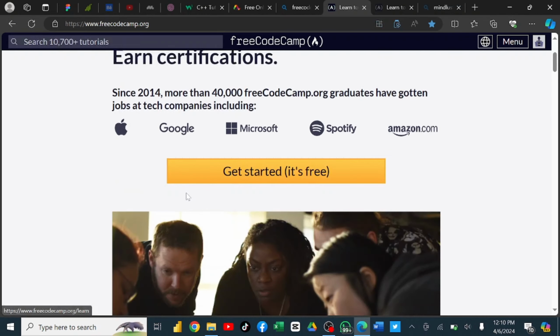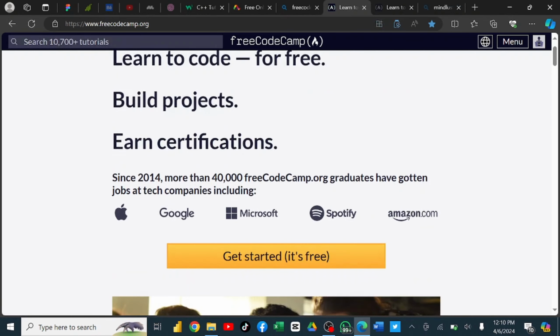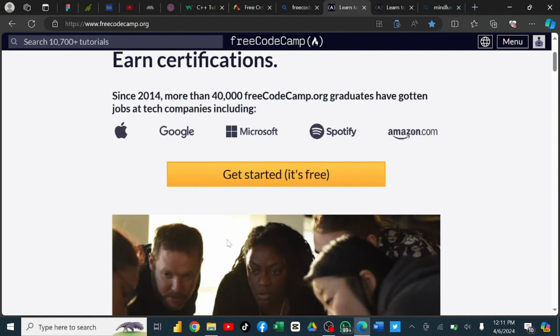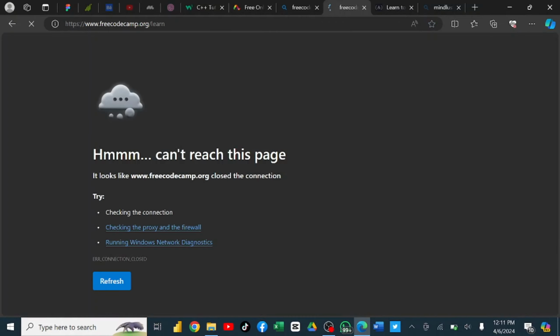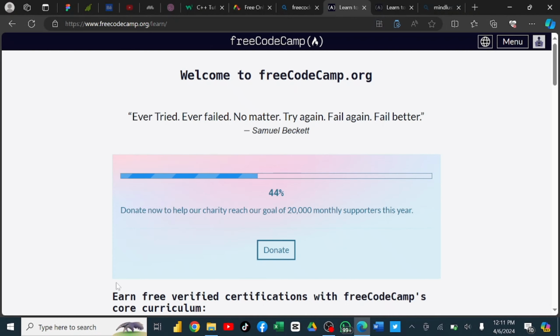Coming to Free Code Camp, you can actually see there are more than 40,000 freeCodeCamp.com graduates. So that is graduates that have learned from Free Code Camp, more than 40,000. You can see that there is support with different big companies like Google, Microsoft, Spotify, Amazon.com, and many other companies they are partners with. You can just click on get started for free. When you click on get started for free, you'll be able to see some courses.